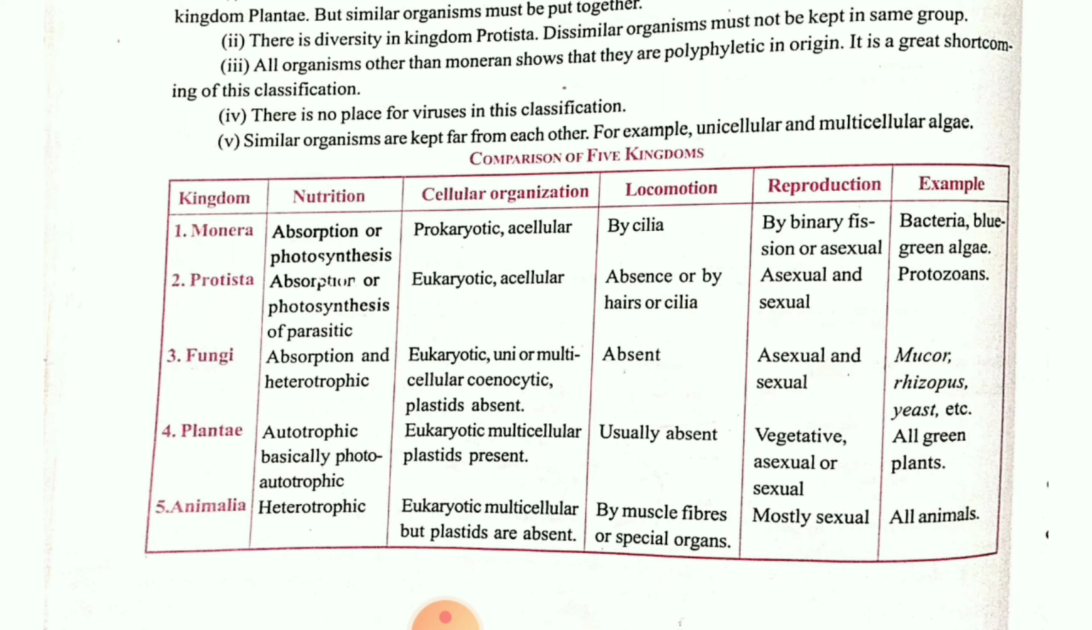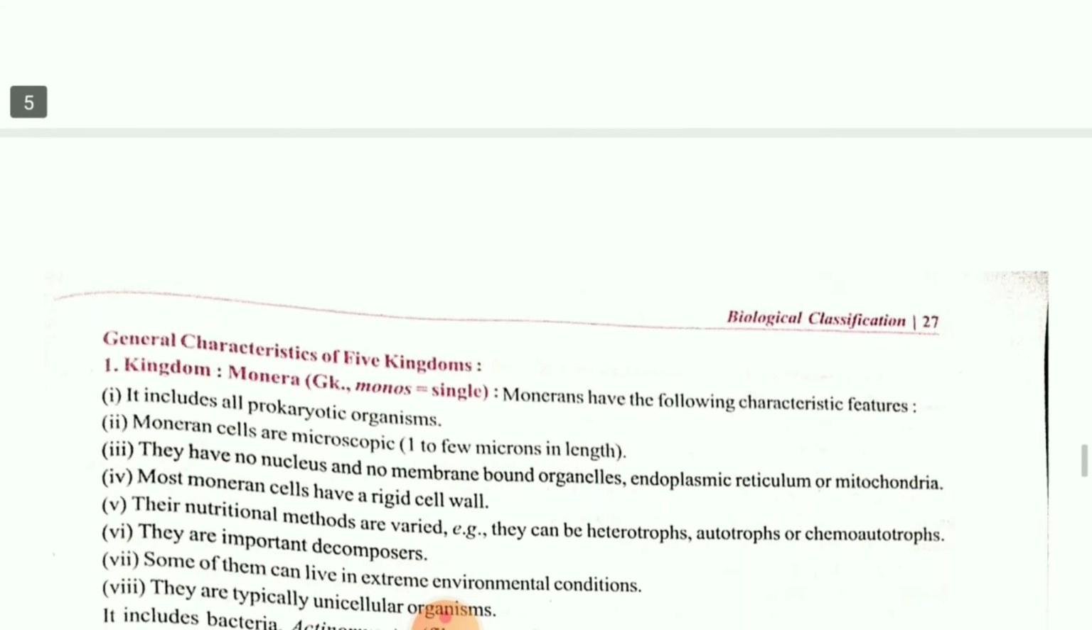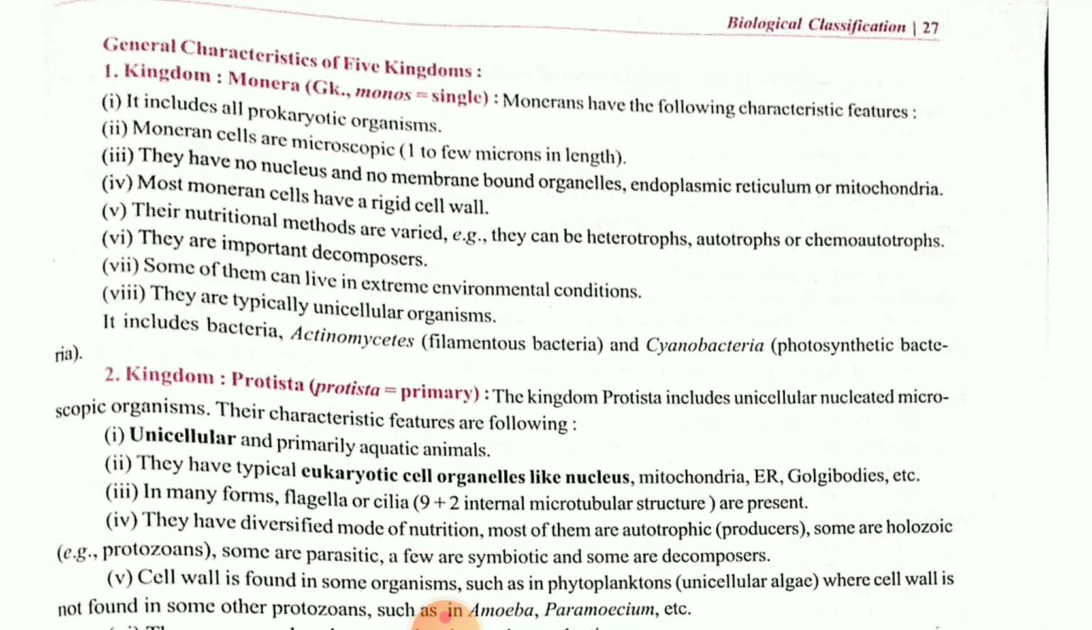Some examples are given. When we talk about the Monera, bacteria, blue-green algae, that is the example of Monera. Protista, protozoa, such as Plasmodium, you remember if you studied about malaria. Okay. Then fungi, Mucor, the best example is mushroom. Plantae, all the green plants, and Animalia, all the animals. Now we will see, children, some characteristics of Monera.